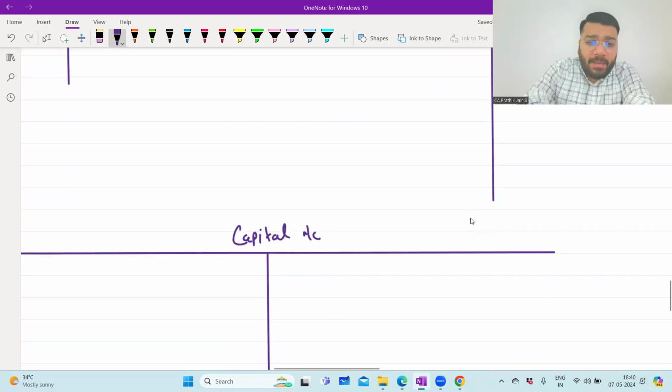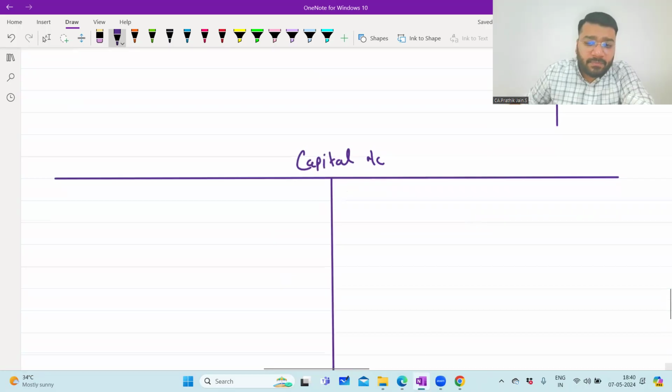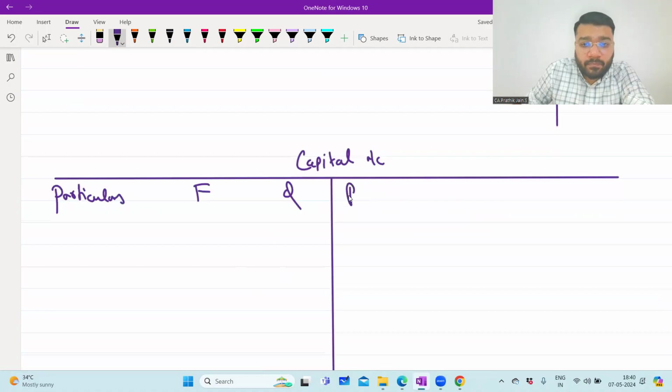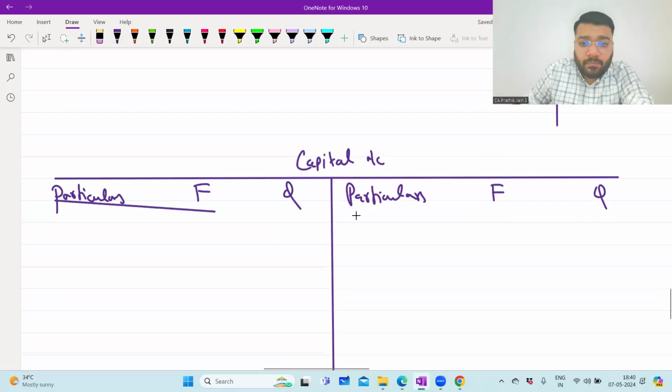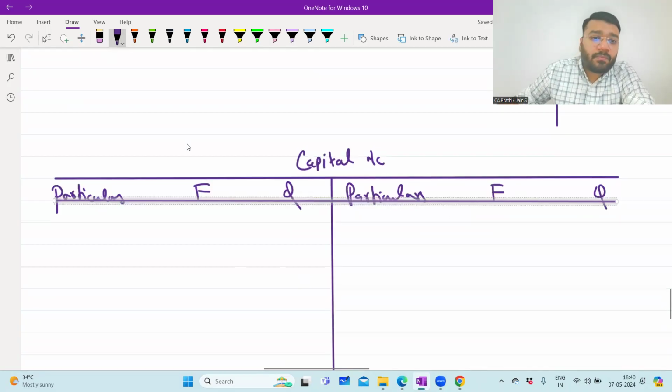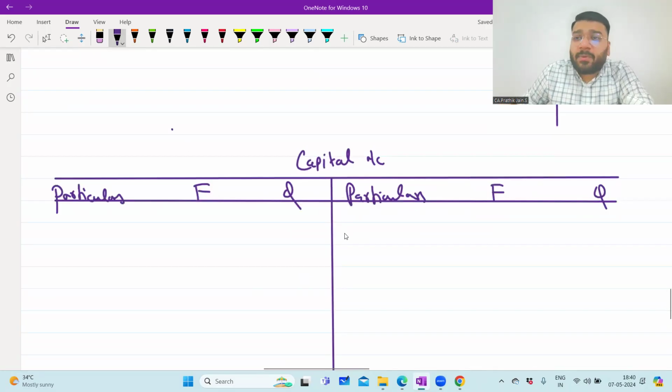Then come to the partners' capital account. How many partners are there? 2 partners, sir. So balance brought down on the credit side.